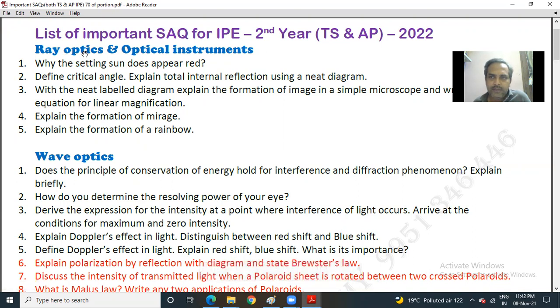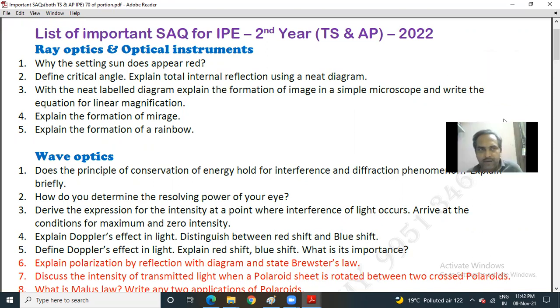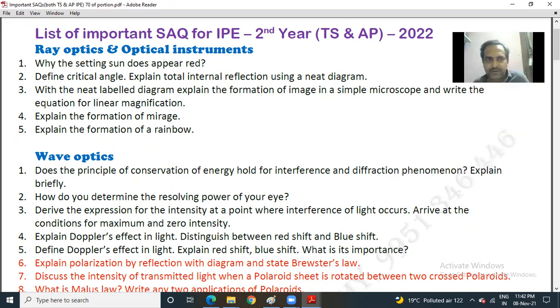Okay, so let us start with the chapter Ray Optics and Optical Instruments. Question number 1: why does the setting sun appear red? 2: define critical angle, explain total internal reflection using a neat diagram. Third, with a neat labeled diagram, explain the formation of image in a simple microscope and write the equation for linear magnification. 4, explain the formation of mirage. 5, explain the formation of a rainbow.